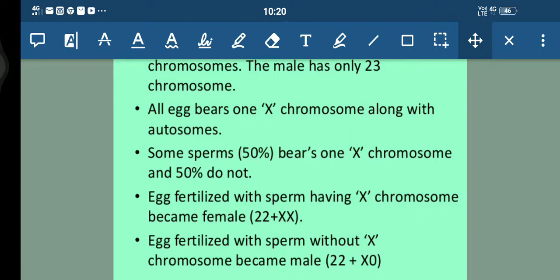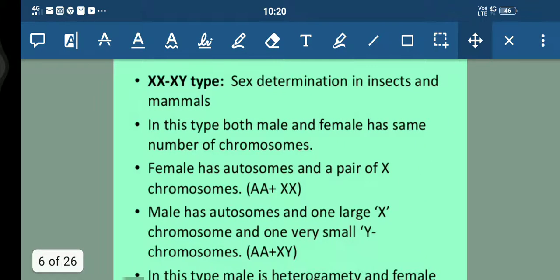That is the 22 autosomes plus XX. Fine, this is female. And when the egg is fertilized with sperm that is not having X, at that time what will be forming? Male. Fine, that is 22 plus XO type, or 0 type.